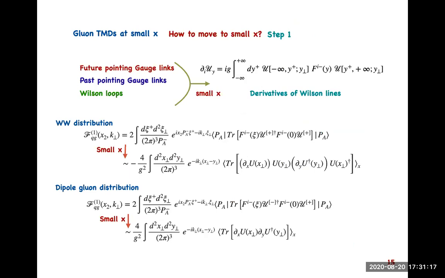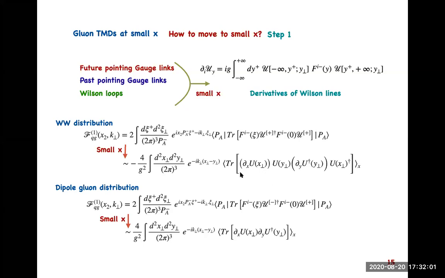In the first step, we convert the operator definition of all TMDs, which are in terms of field strength tensors and future pointing, past pointing gauge links, to Wilson lines and their derivatives, because the transverse derivative of Wilson lines is essentially the time integral over the field strength tensor. So this is the relation by which we transform the operators into correlators of Wilson lines and their derivatives.